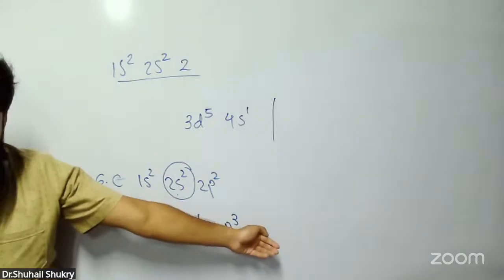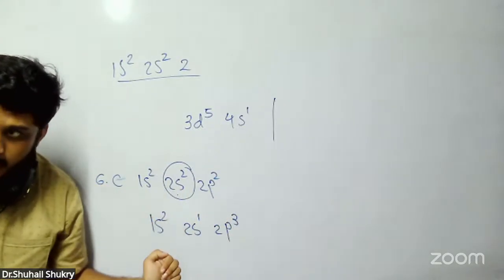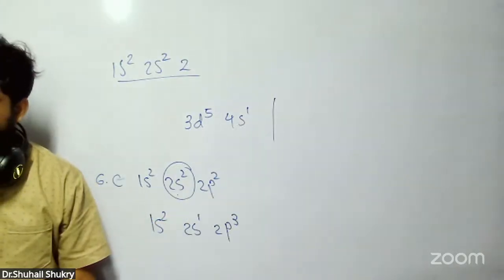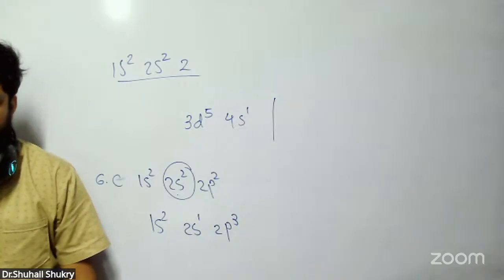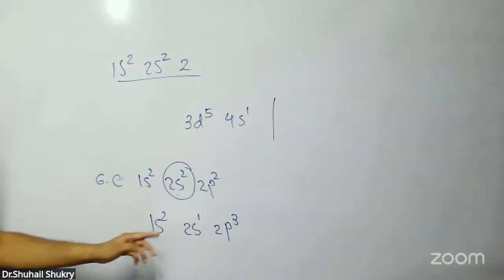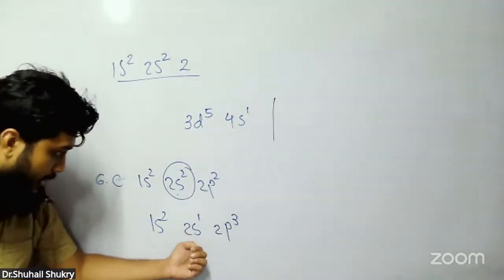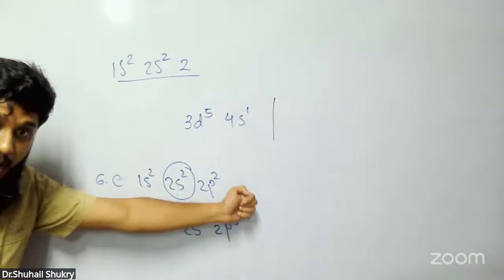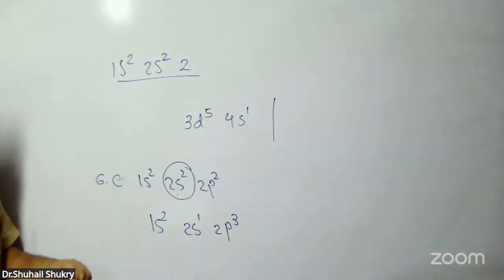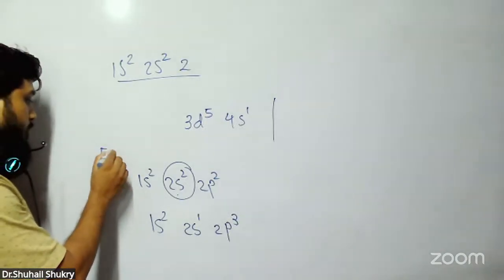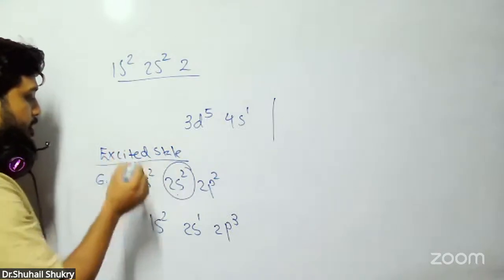Again, an electron from the next energy level won't come down to the lower energy level. In the excited state, what will happen? An electron from the lower energy level will go to the next energy level. Do you understand the excited state? Excited state means the electron from the lower energy level goes to a higher energy level. Electron transition will happen. That is the excited state. This is an example for the excited state.